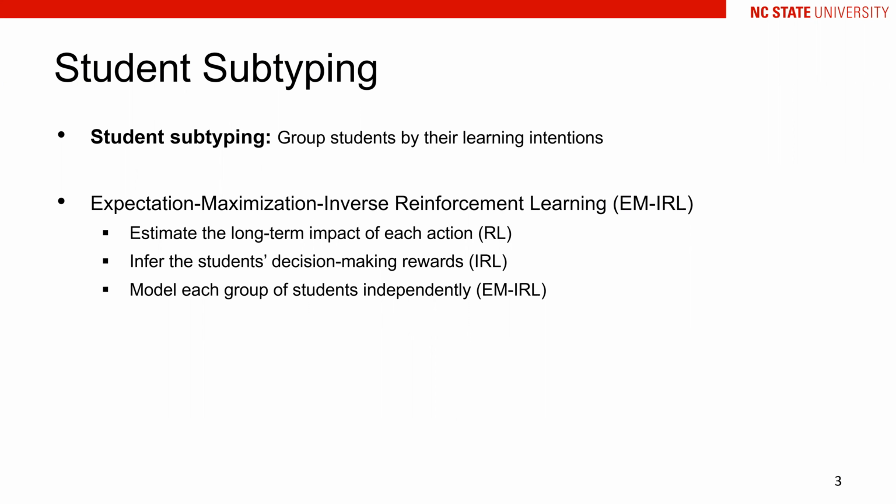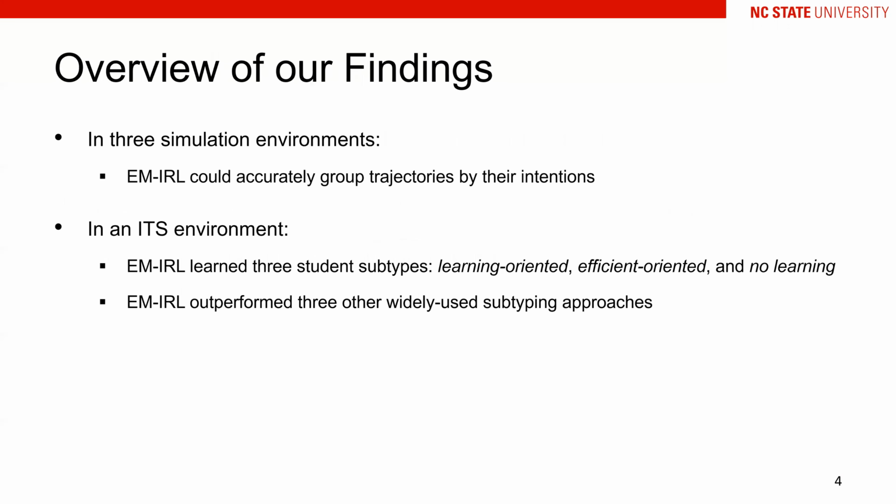Specifically, we employed a method called Expectation Maximization Inverse Reinforcement Learning, or EMRL for short. Similar to traditional reinforcement learning, it is able to estimate the long-term impact of each action. Meanwhile, like general inverse reinforcement learning, it can infer the student's decision-making rewards. In addition, the introduction of the EM process enables it to model the intention of each group of students independently.